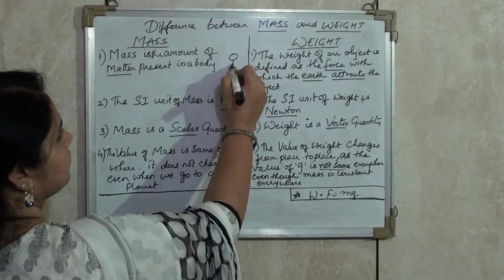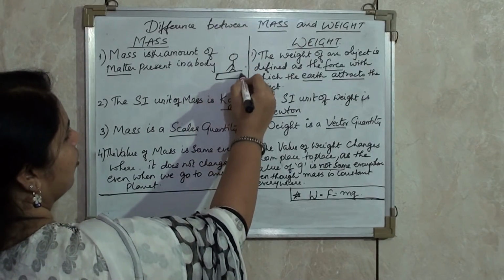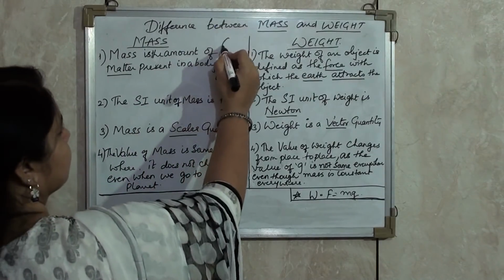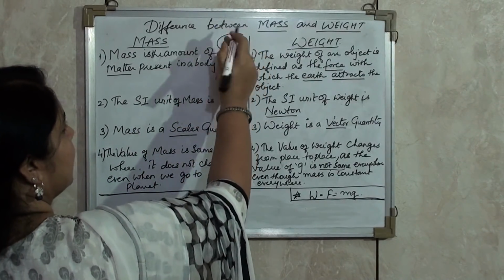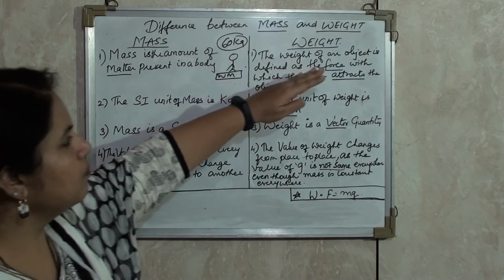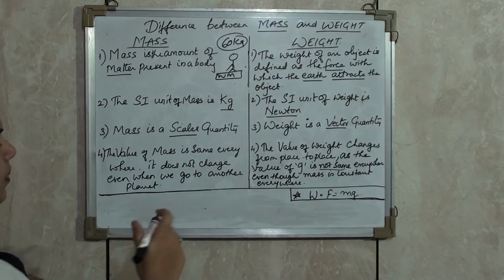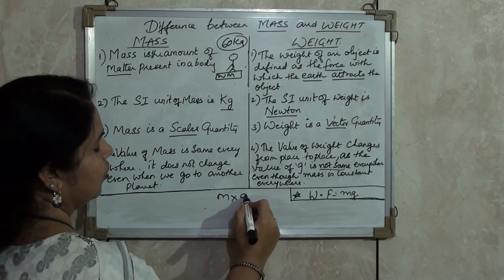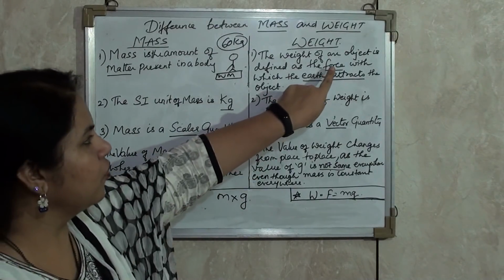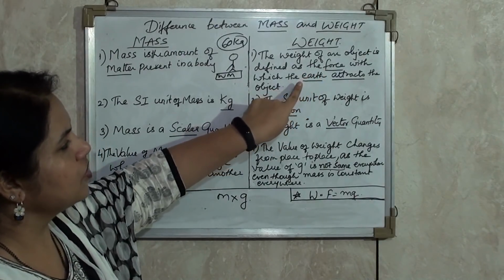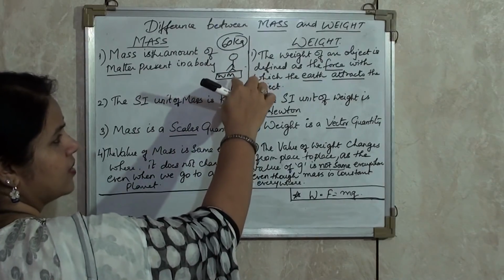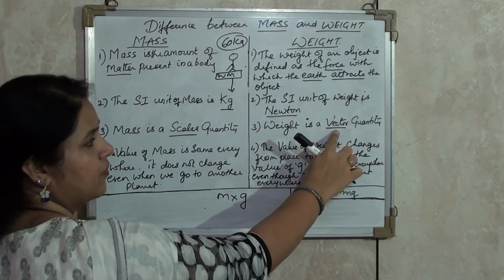Imagine a boy standing on a weighing machine. Now the weighing machine reading gives 60 kg. That 60 kg is the mass of that body, that is the boy. And when I use the term weight, weight is nothing but mass into acceleration due to gravity. This acceleration due to gravity I have written over here. It is the force with which the earth attracts the object, and it is always in the downward direction. As it is in the downward direction, we call it a vector quantity.